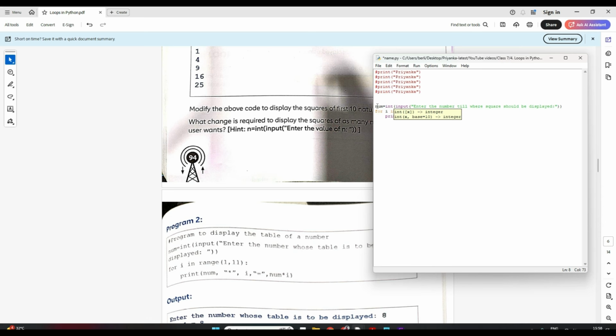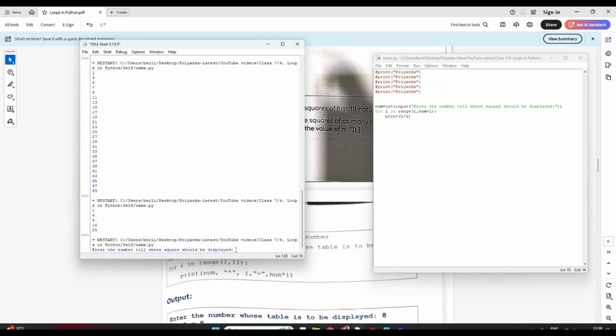So this input I am taking. Okay, so then this i will range from 1 till that number, right? So num plus 1, always give plus 1. Why am I giving plus 1? Because you know the stop value will always be less than that. If I give num, it will not consider num, till num, right? Then print. Now let's save it and see how it works.